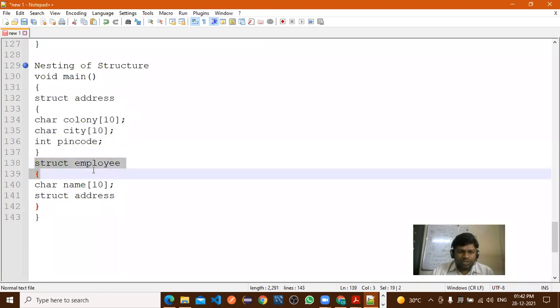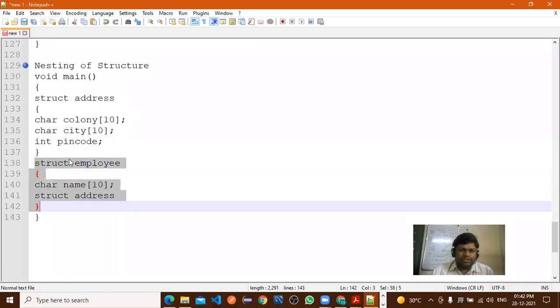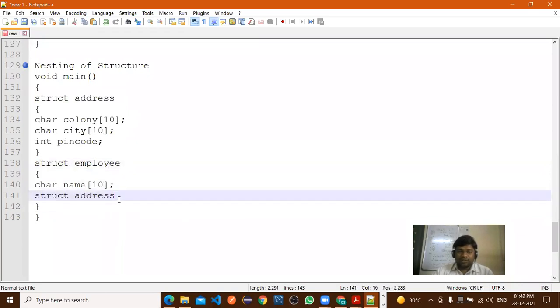What I am talking here. So this is your first struct, right? Address you have written separately, and in the address you have considered a colony, city, pin code. Now here one more structure I have declared, a struct employee, and in that I am writing first the name variable, character variable, and second one is the struct address. So another structure I am declaring inside the structure. So this is called as a nesting of a structure.